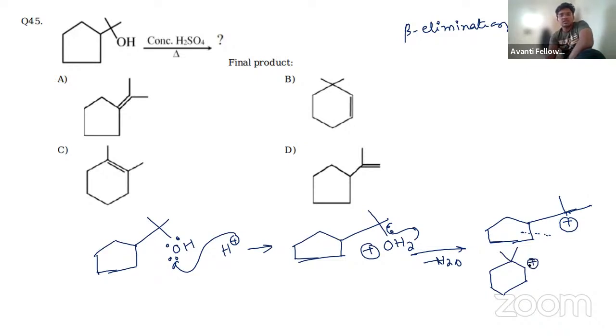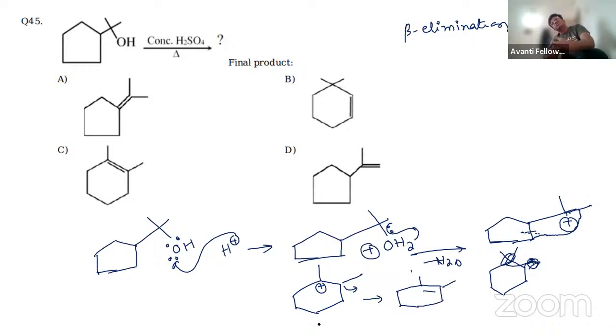If I am breaking this one and attaching it here, you are going to form a compound like this, with a positive charge on this one. You will have one hydrogen here, another one here. After removing the hydrogen from here, you get a compound like this.